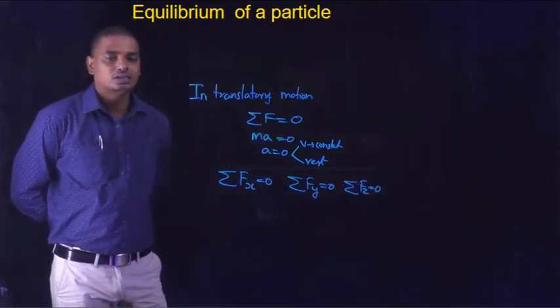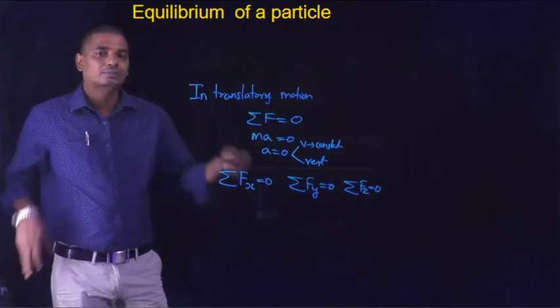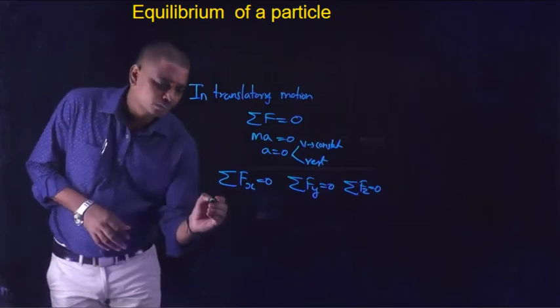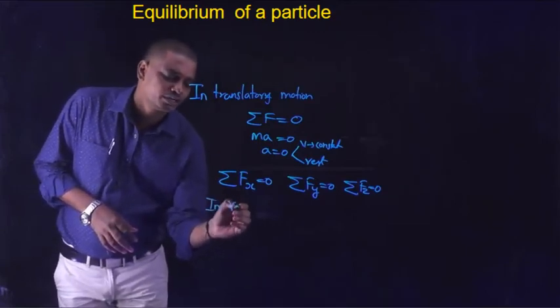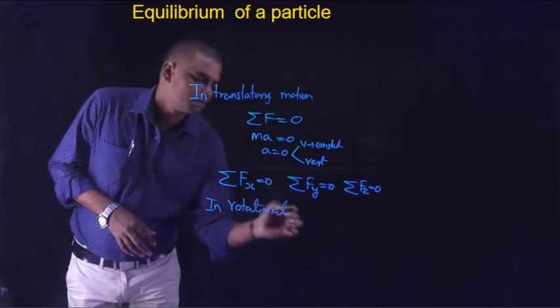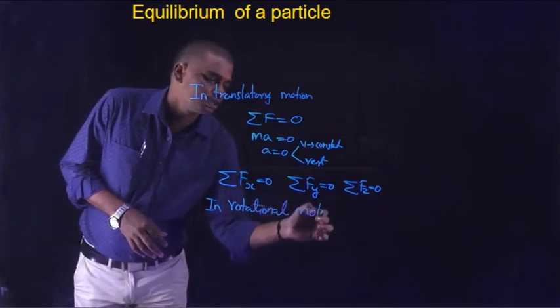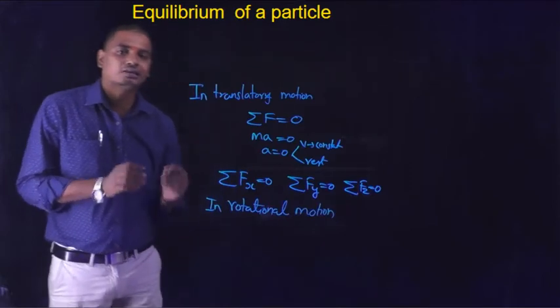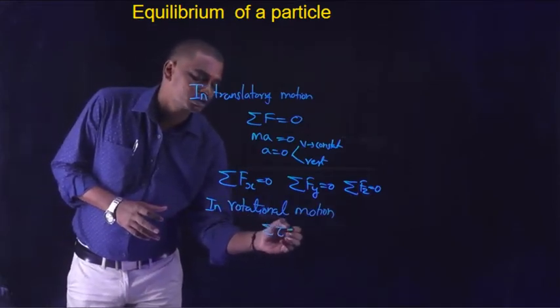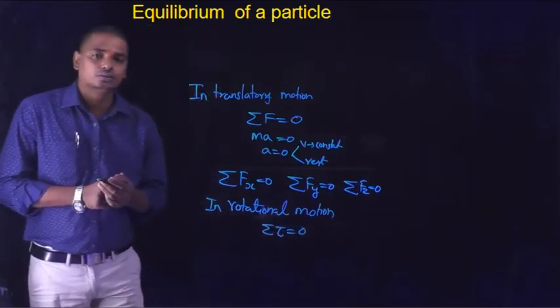Okay, this is the equilibrium of a particle in mechanics that refers to translatory motion. Similarly, in rotational motion, when the body is rotating, equilibrium of a particle refers to the net torque acting on the body being 0. Summation of all the torque acting on the body should be equal to 0.